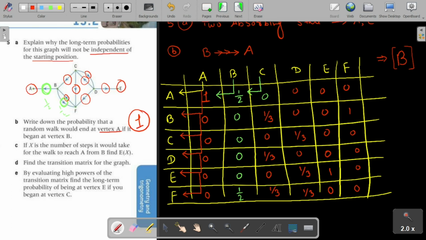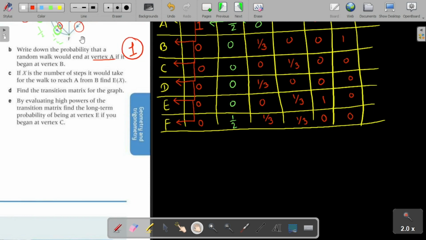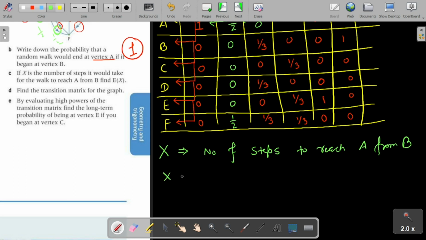If x is the number of steps it would take for the walk to reach A from B, find E of x, the expectation of x. This is a very conceptual question. See, what is my x? X is my random variable, and it is the number of steps taken to reach A from B. So first of all, we will try to find the possible values of x.